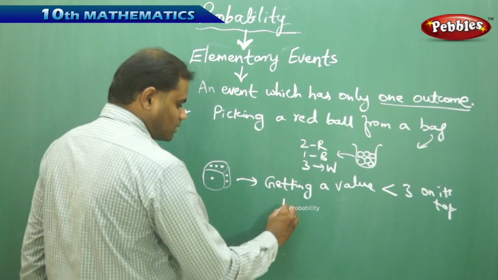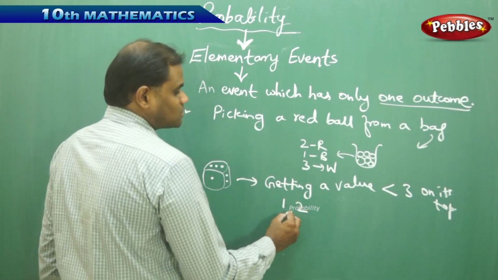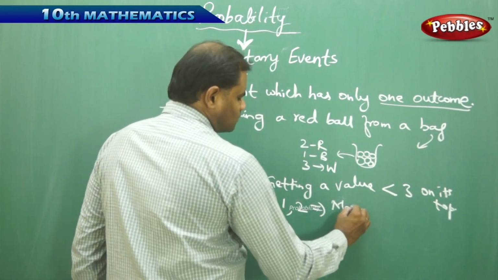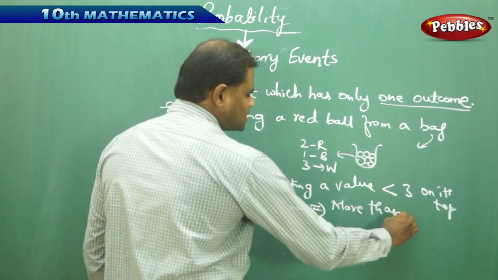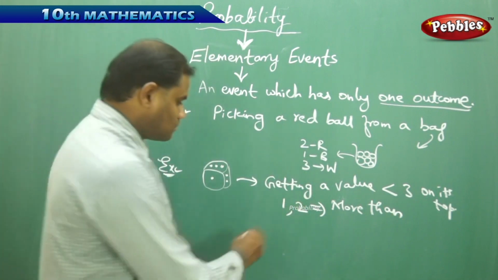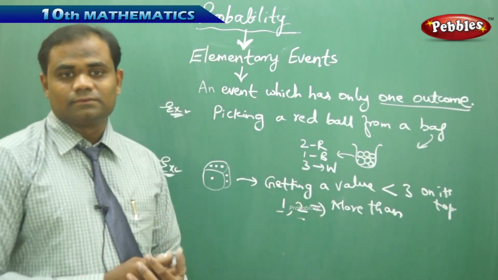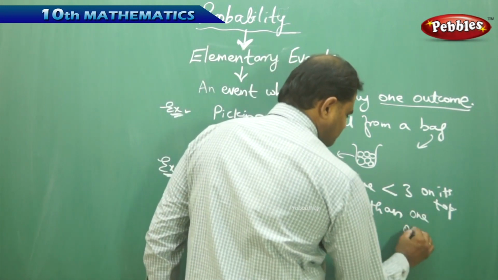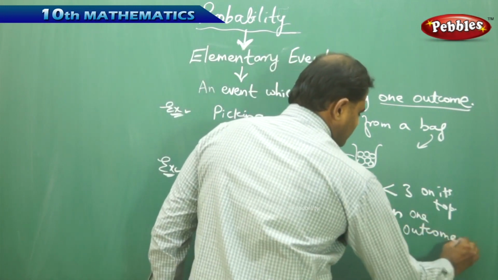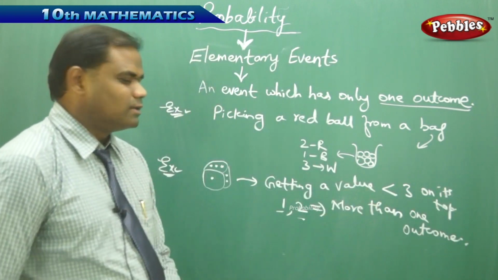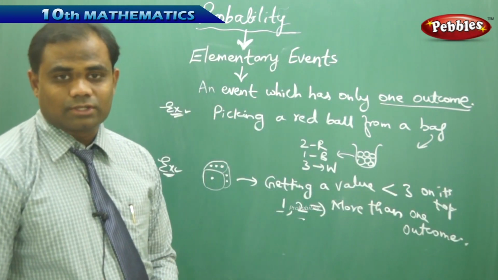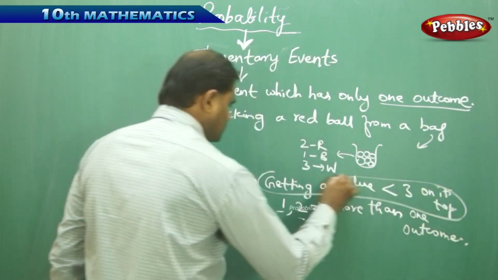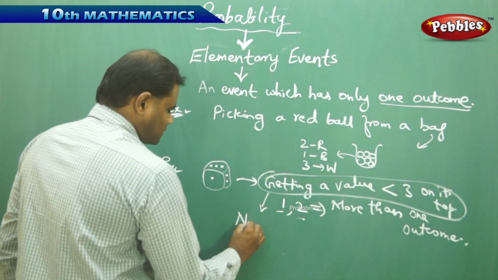So the possibilities are 1 and 2, which implies more than one outcome. In these kinds of problems, the outcomes are more than 1, where I have 1 and 2. Hence getting a value less than 3 on its top is not an elementary event.